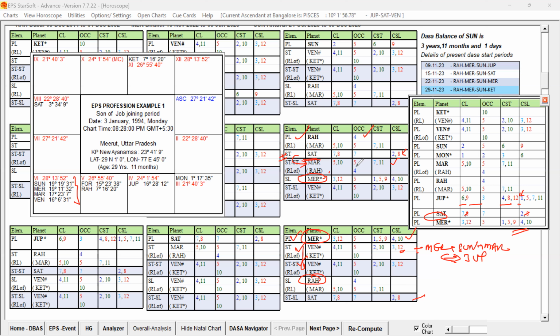I am focusing only on unfavorable grouping. 8 lord and 8 sublord, 5 and 5, and 12, 5 and 1, 5, 5, 9, 12 and 5. You can see each level has got the unfavorable houses, but grouping is found: 5th house, 8th house, 12th house and 9th house grouping are present at the planet level, star level, sub level, 2A level. If you study that, this grouping is indicating forming of unfavorable at the combined levels. Though individually they are not unfavorable, but they are having such grouping, it will indicate some weakness for sure.